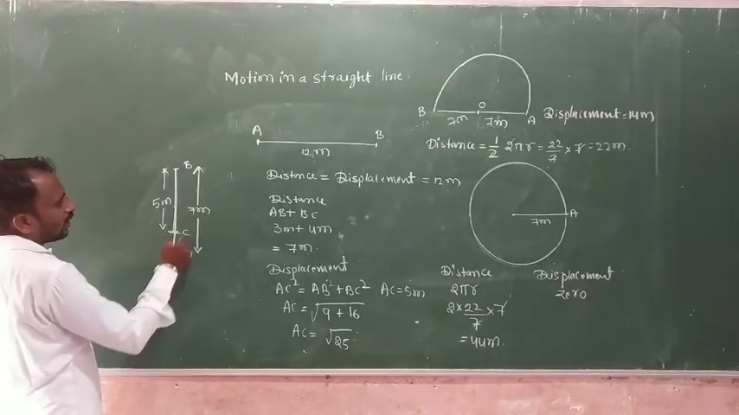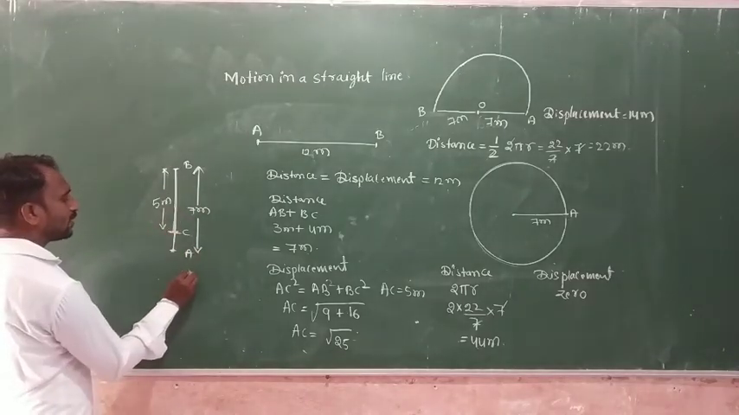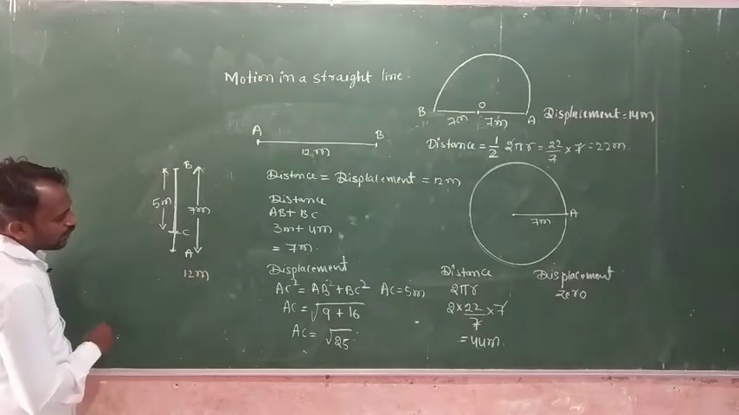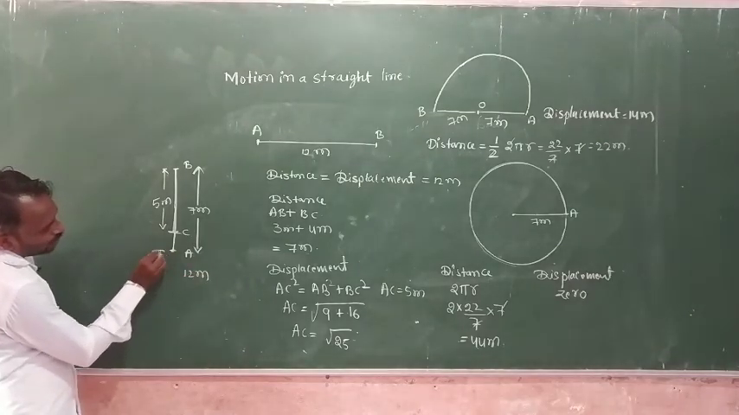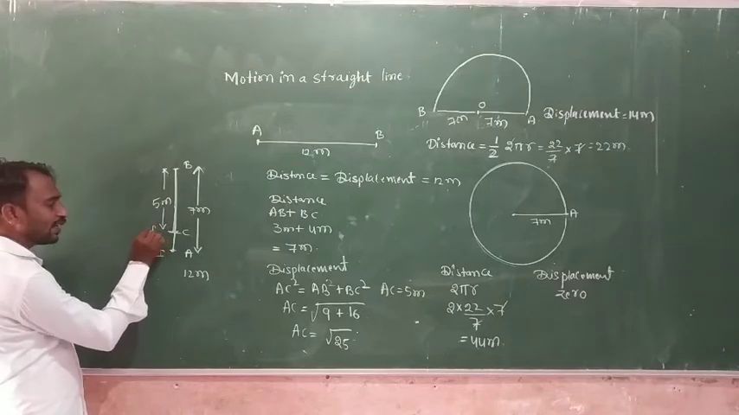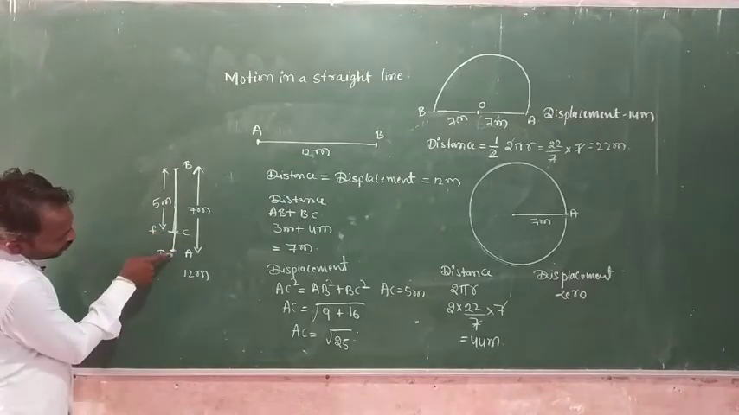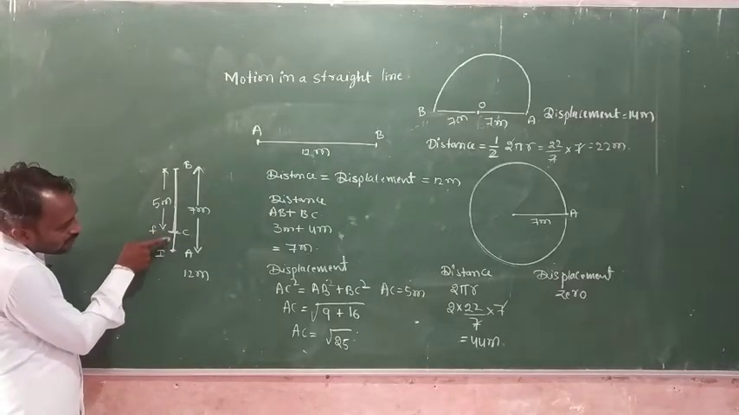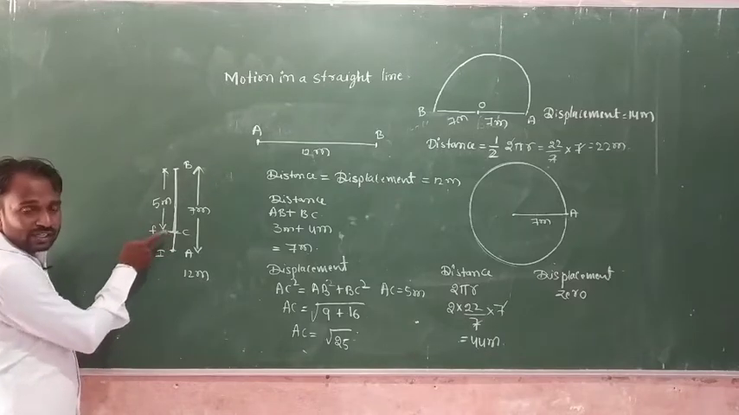It means a total distance. So total distance is 12 meters. And for displacement, we consider this one the initial position and C the final position. So, initial position and final position: the shortest distance between initial and final position.